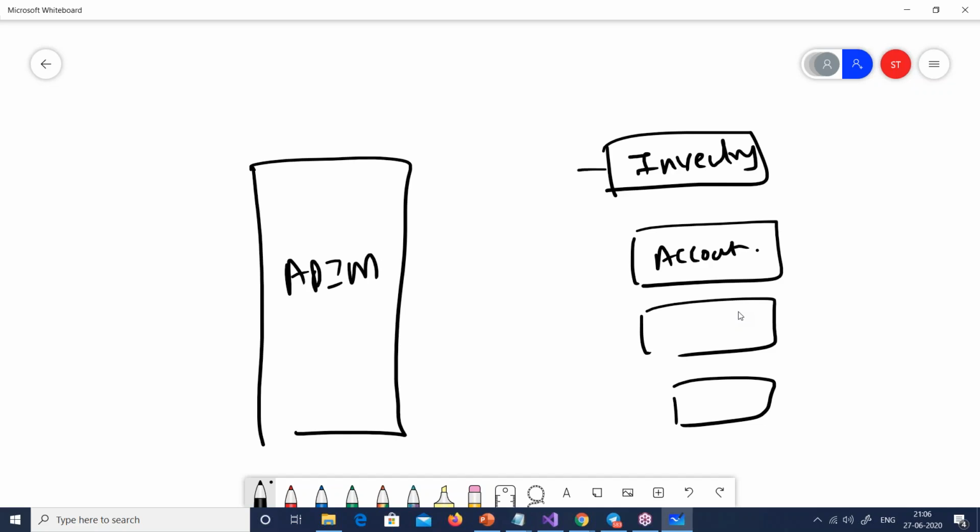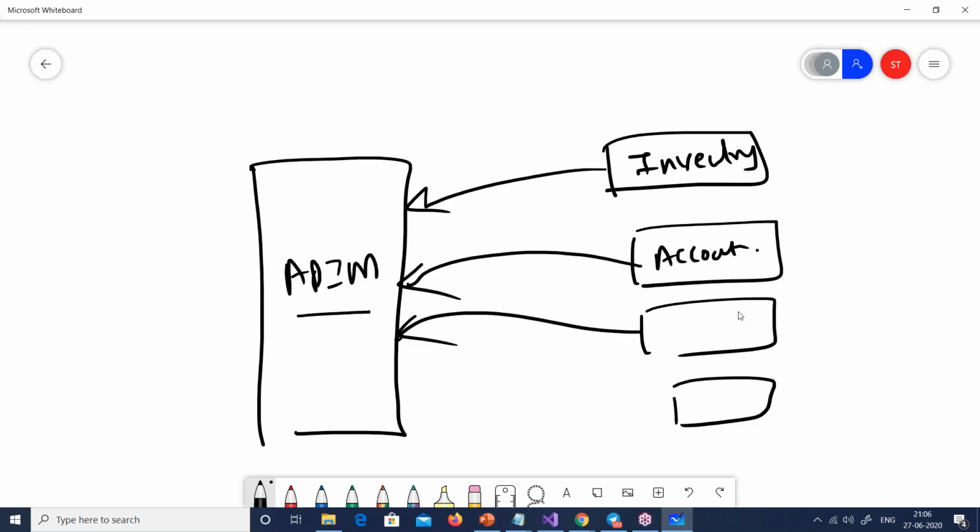So what you can do is create this API-M service in Azure, and then go ahead and add all your APIs to it, and then you can do servicing on it, right? So what this APIM will do, first thing, it can look into security.